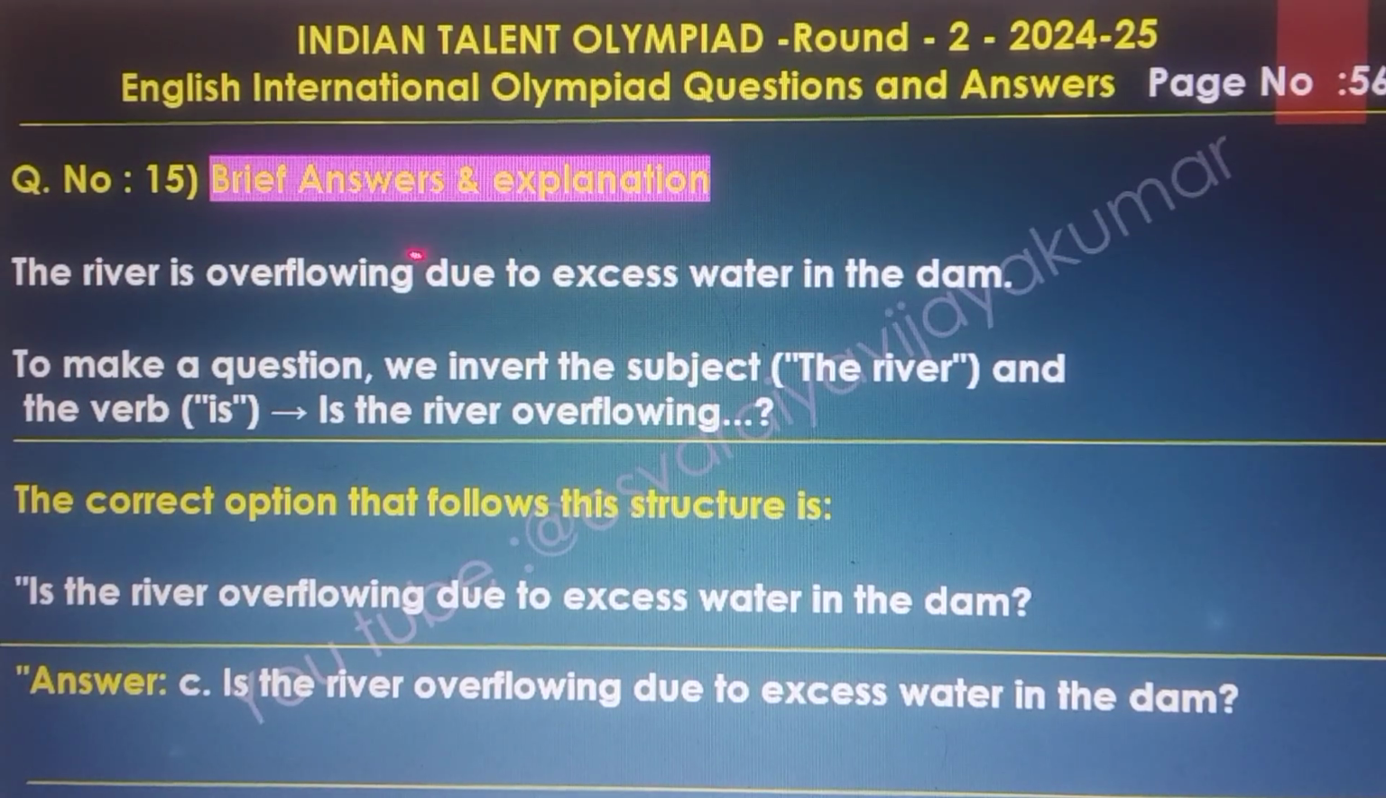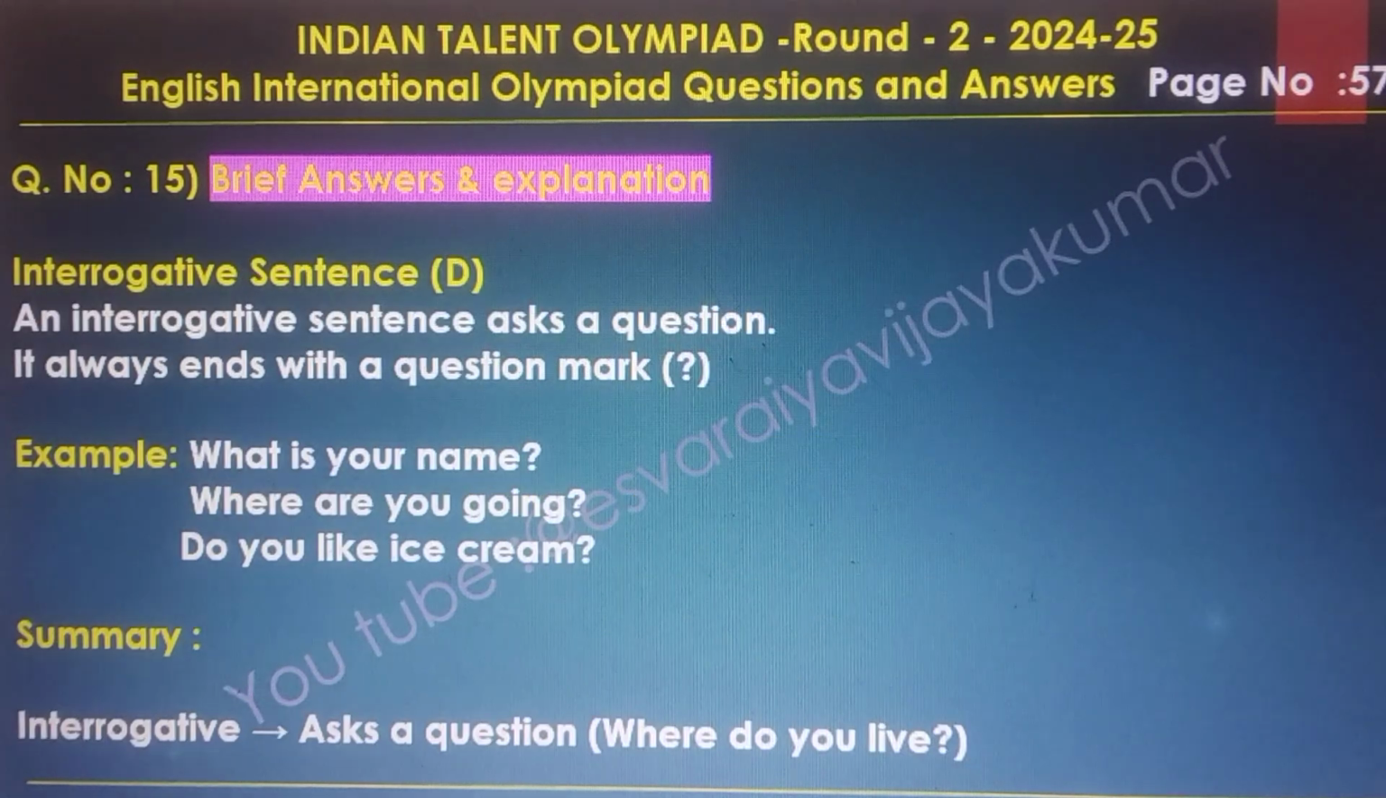The river is overflowing due to the excess of water in the dam. To make a question, invert the subject, the river, and the verb: is the river overflowing? The correct option that follows this structure is: is the river overflowing due to the excess of water in the dam? That is the question. And the option is C.